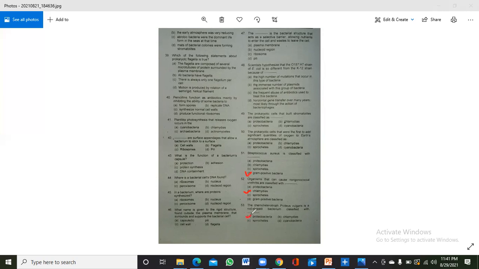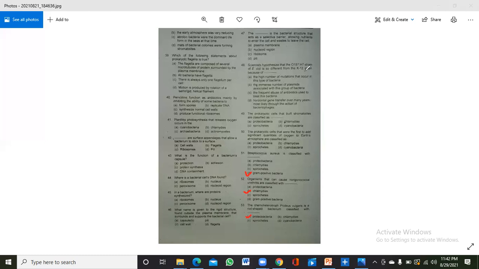If we look at the spirochetes, they are spiral in shape, and cyanobacteria are chemolithoautotrophs, so these two are not correct. And chlamydias consist of different other bacteria that do not include Proteus vulgaris. So Proteobacteria consist of Proteus vulgaris.